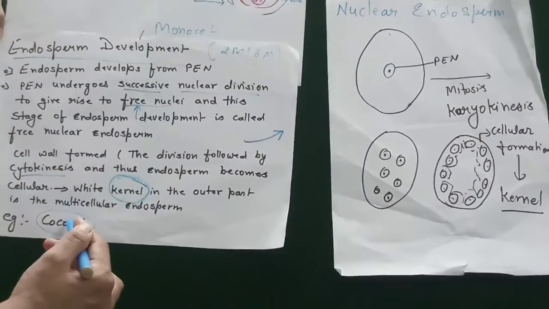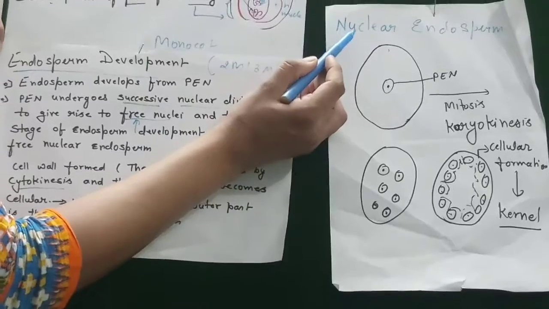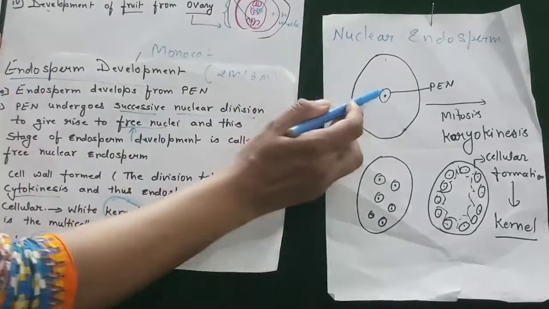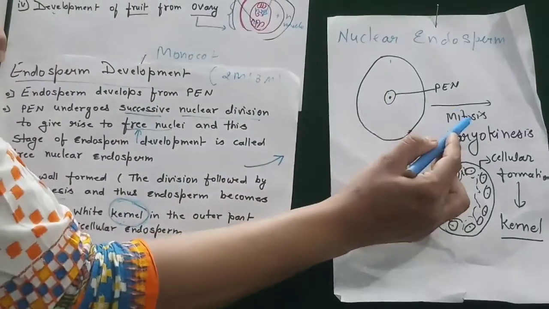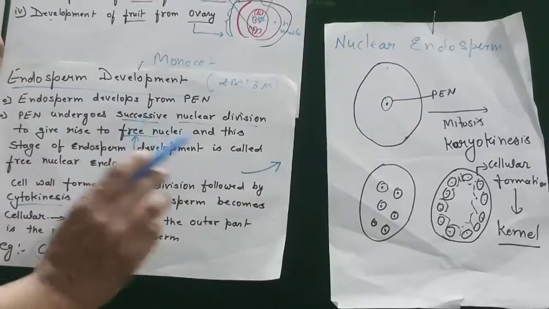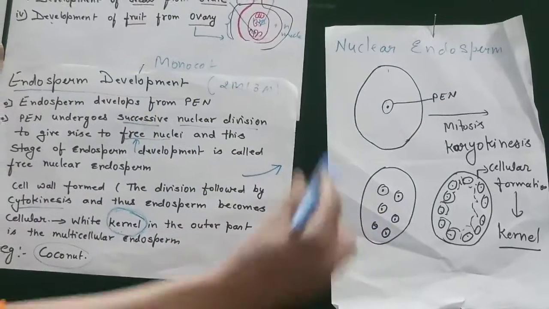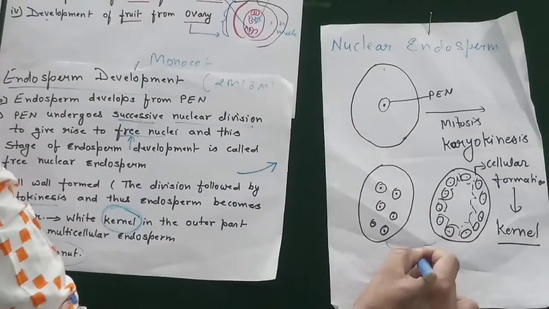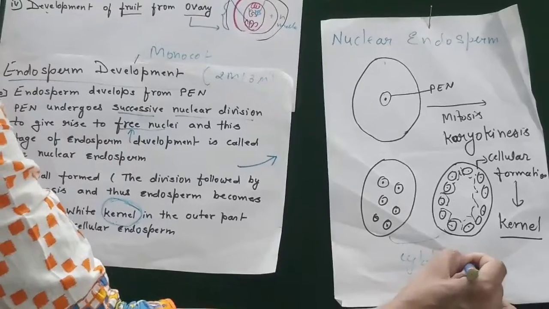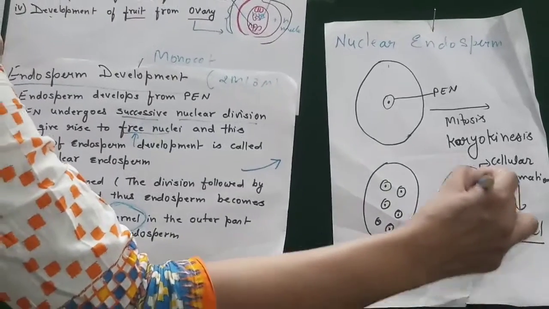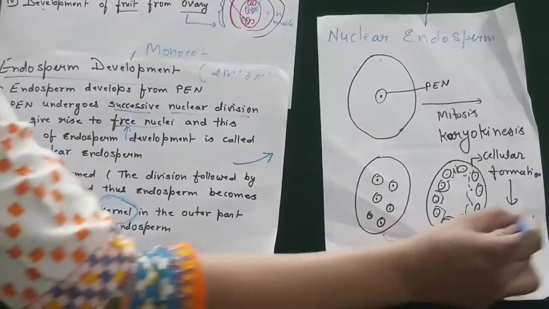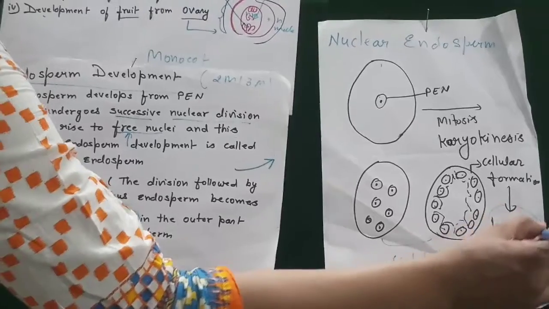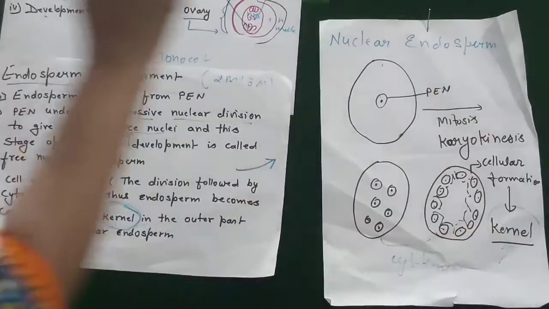The coconut endosperm development is nuclear endosperm: the PEN undergoes mitosis, successive divisions of the nucleus give a number of nuclei, and then they follow cytokinesis. The cellular, cell-wall-formed part we see is the kernel, which we mostly see in the temple.